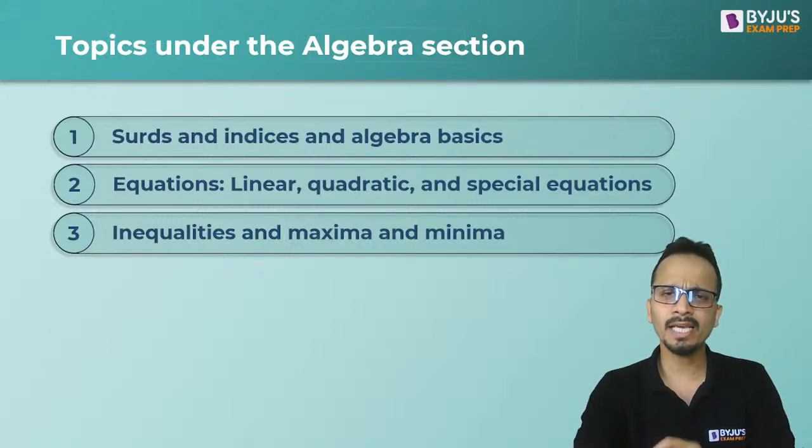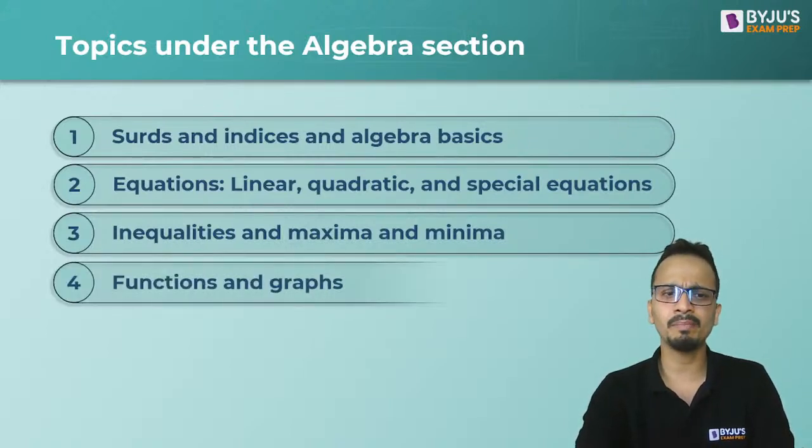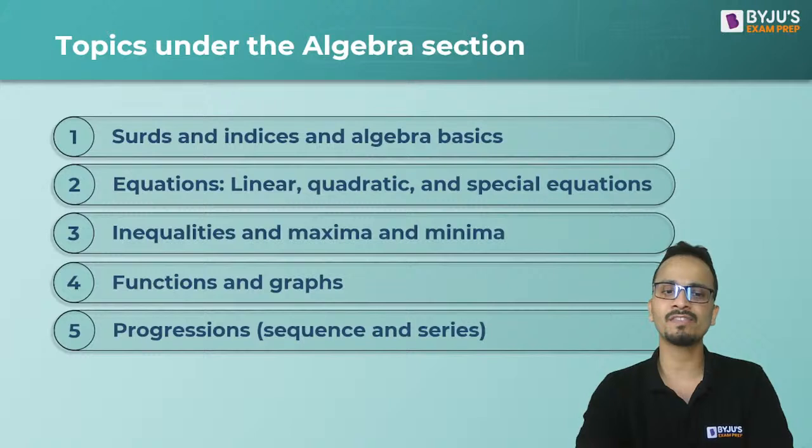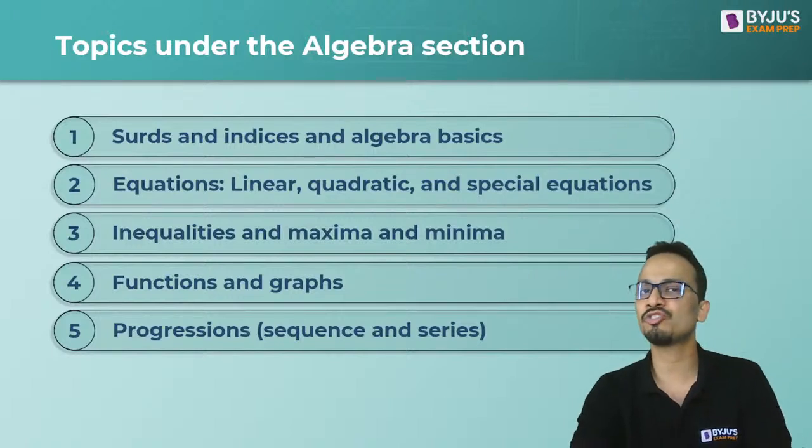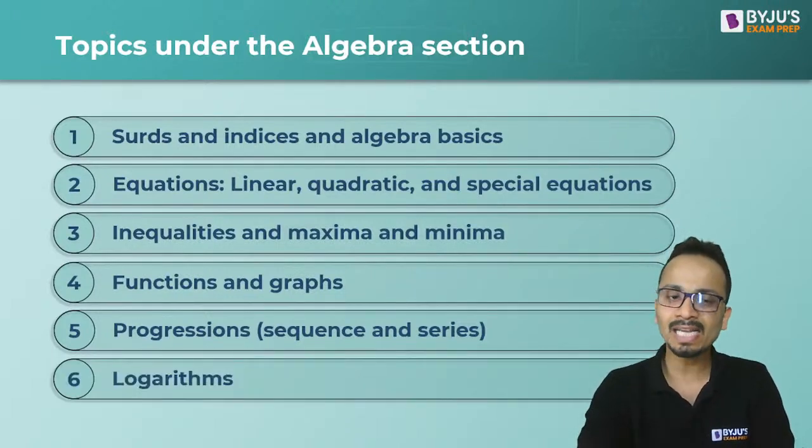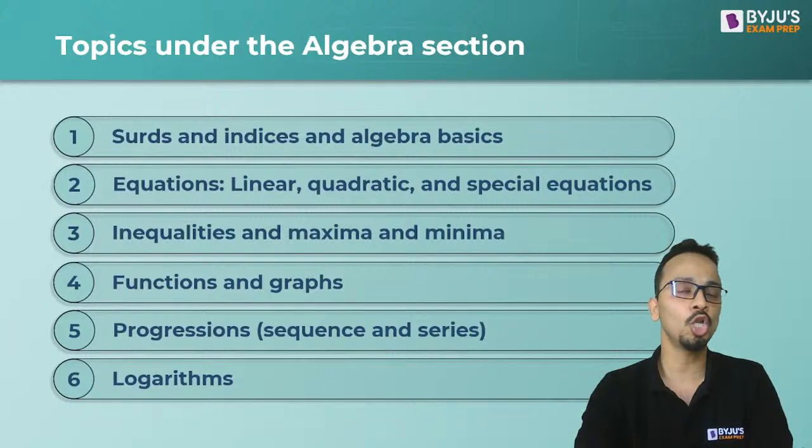The next is inequalities, maxima and minima, functions and graphs, progressions, sequence, and series. Progressions will have questions based on arithmetic, geometric, and harmonic progression. And lastly, the questions may be based on logarithms as well.